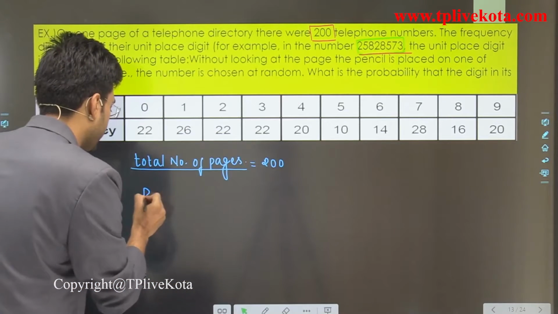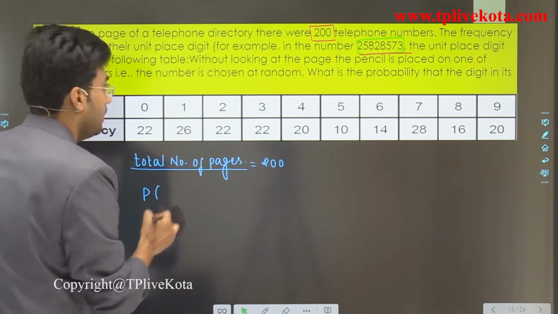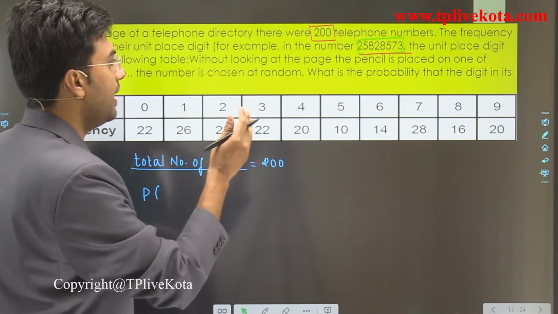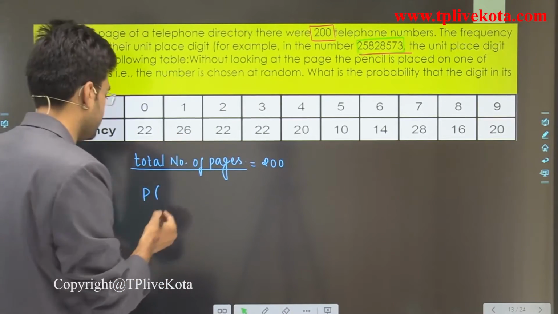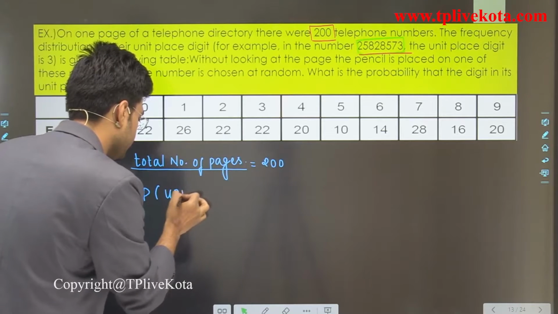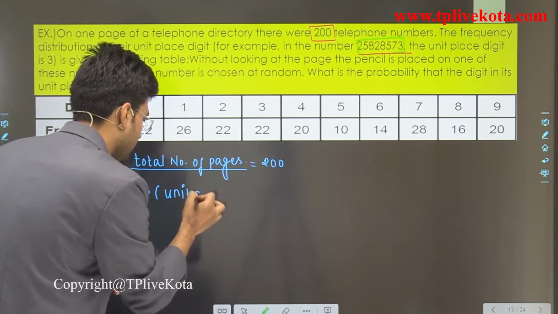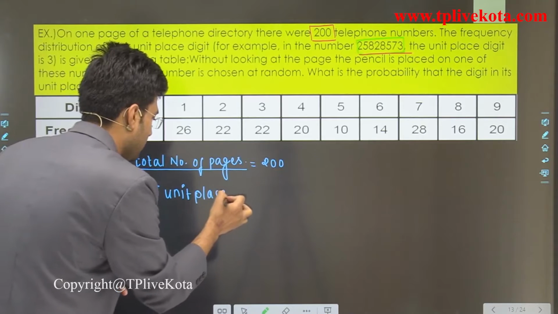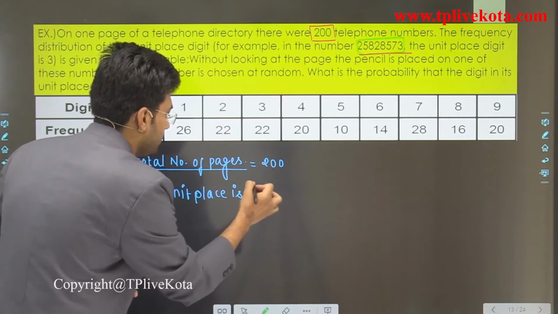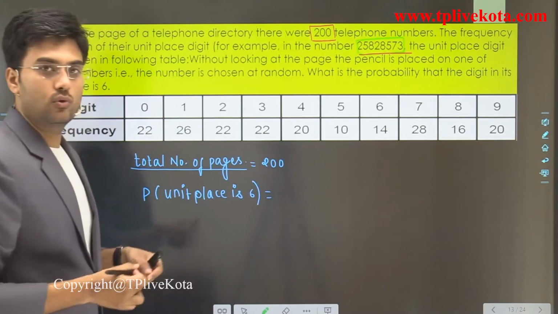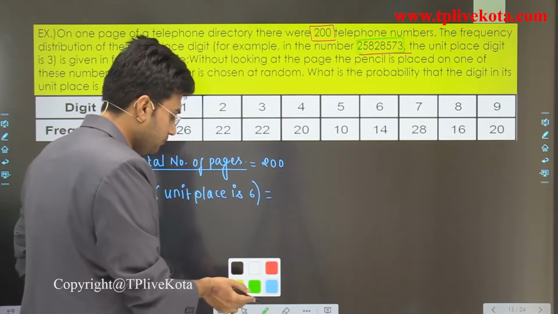Here we have to find the probability that the digit in its unit place is 6. Clear?